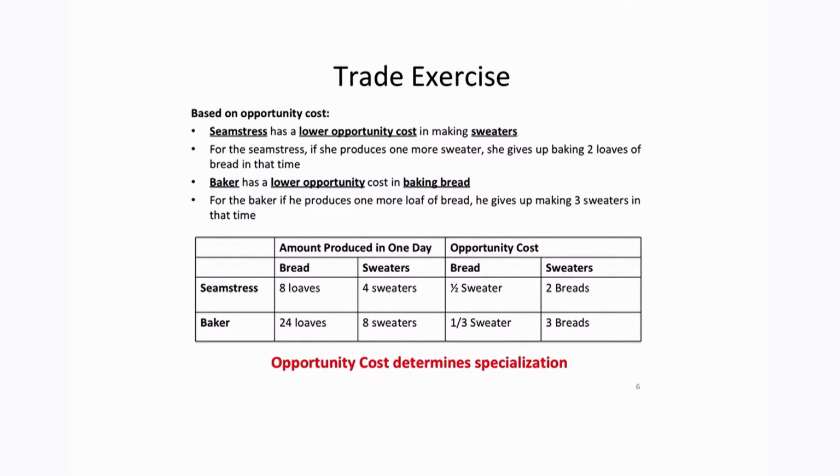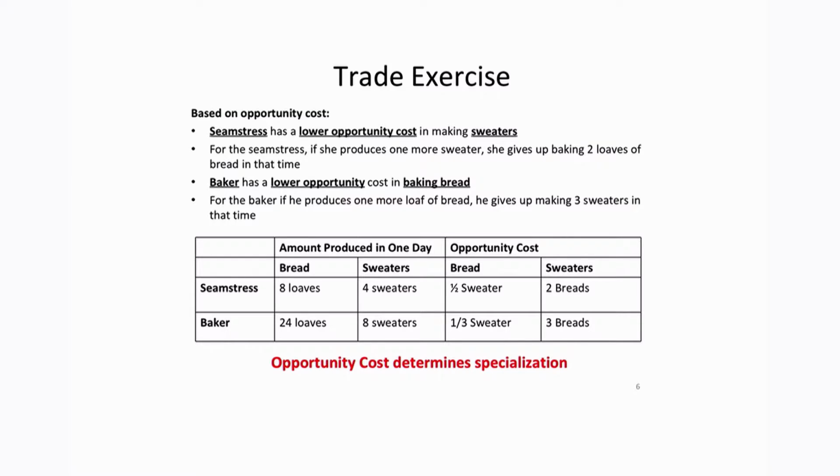Now, what we can see here is that we can calculate the opportunity cost. Remember, the opportunity cost is what you give up to get something. The opportunity cost for the seamstress to produce one additional loaf of bread is that she will have to give up half a sweater. For the seamstress to produce one additional sweater, she needs to give up producing 2 loaves of bread. For the baker to produce one additional loaf of bread, he needs to give up 1/3 of a sweater. To produce one additional sweater, he has to give up 3 loaves of bread.